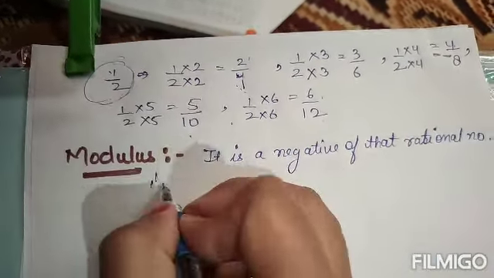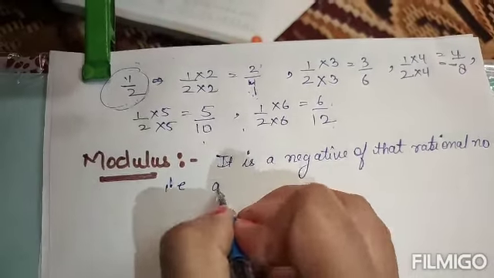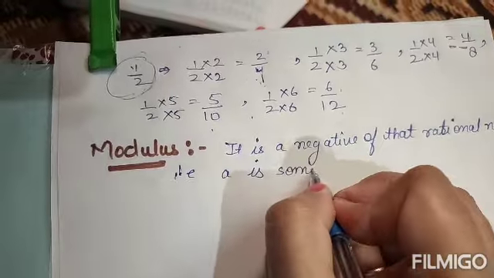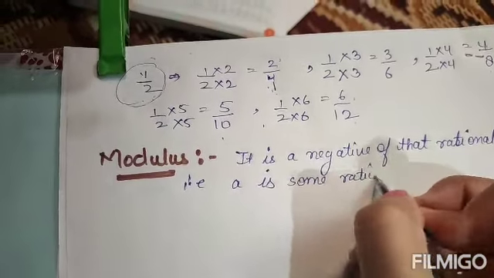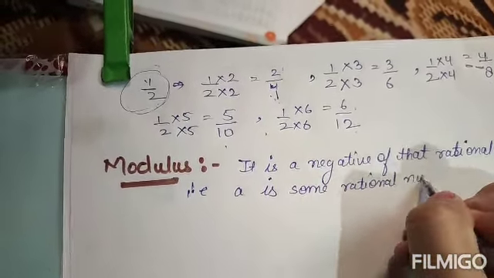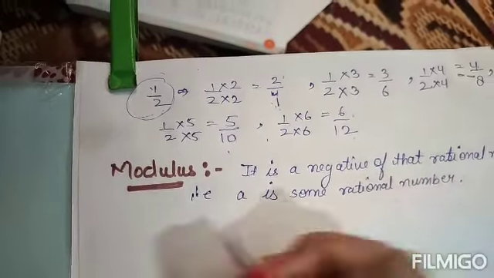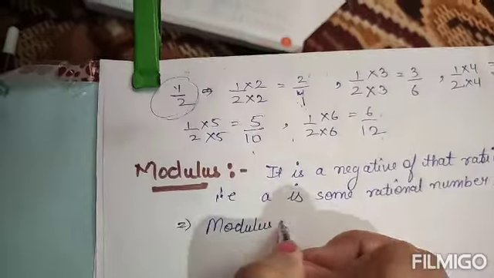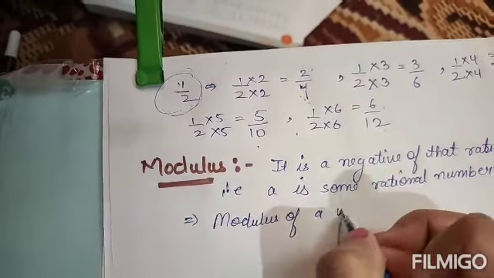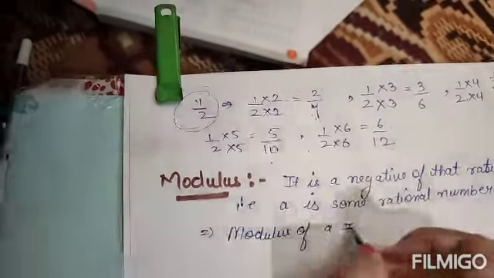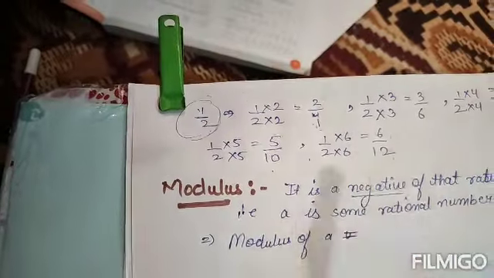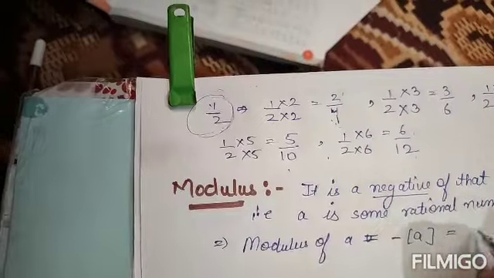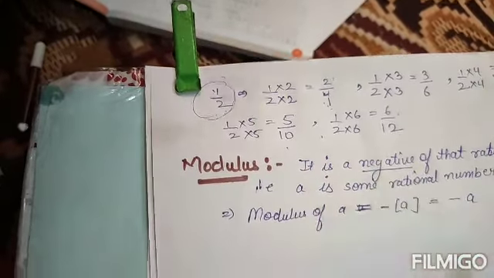Suppose A is some rational number. That means modulus of A will be, as I've already told you, the negative of that number. That means minus of A, which will be minus A.